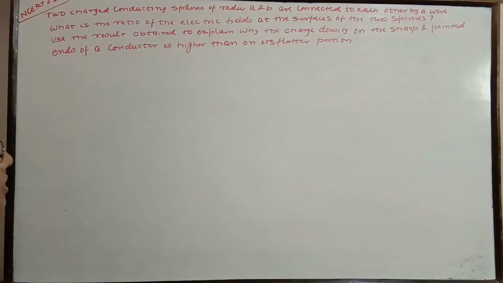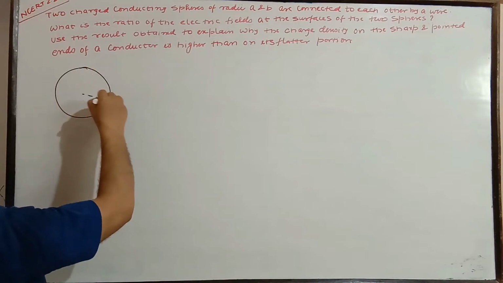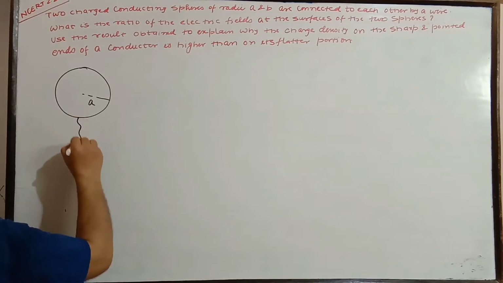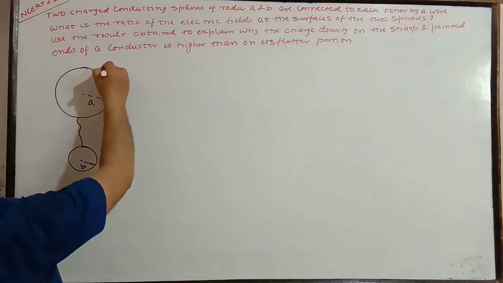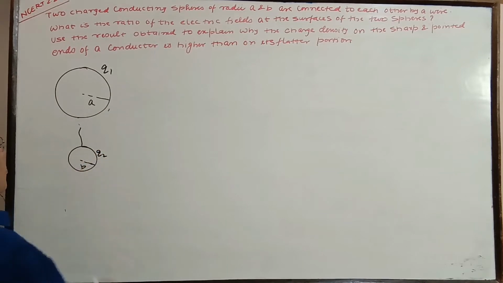Two charged conducting spheres of radii A and B. Say one sphere has radius A, and another, I'm taking a little differently, B. These two are connected to each other by a wire. What is the ratio of the electric field at the surface of the two spheres? Two charged conducting spheres are there, so it's quite obvious here. Say this one has Q1, and in the very beginning this one is having Q2.